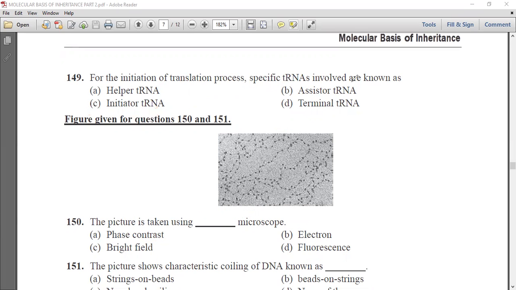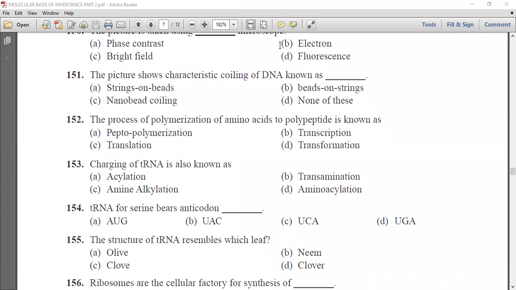Next question is, the picture shows characteristic coiling of DNA, which is known as dash. Springs on beads, beads on spring, nano bead coiling, or none of these. Now the picture shows the beads on string. This picture represents the beads on string. So option B is the correct answer.